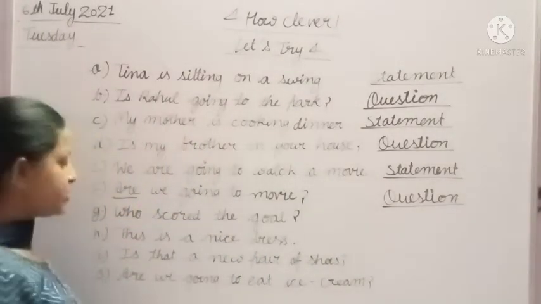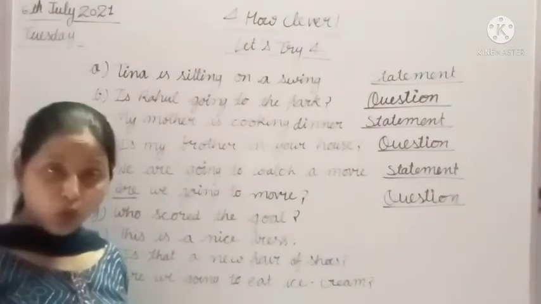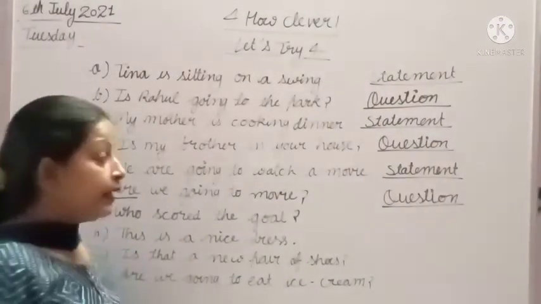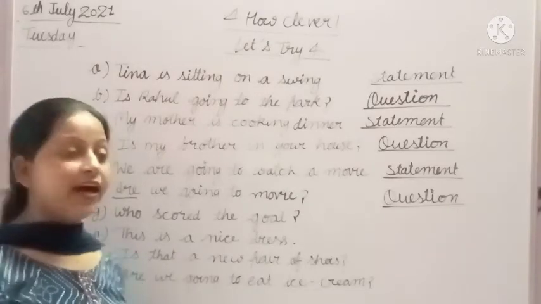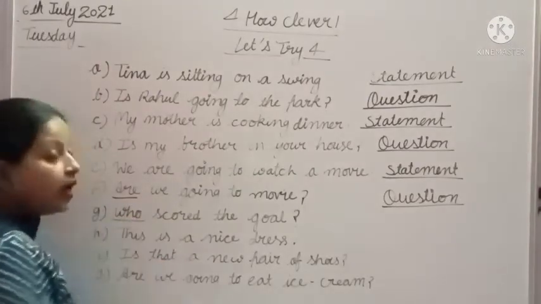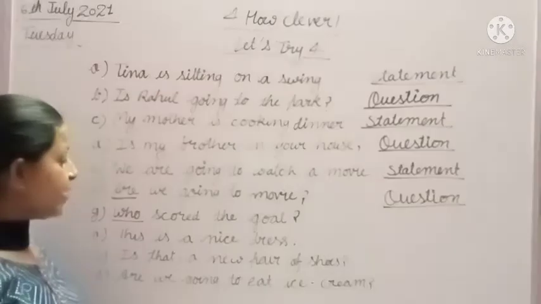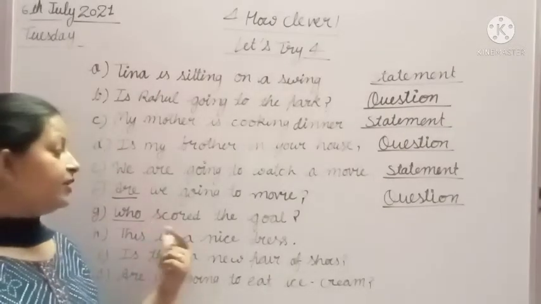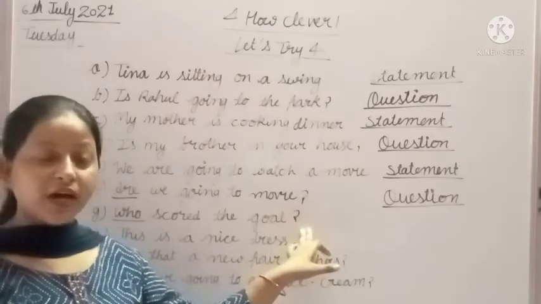Now we will read the next one. Who scored the goal? In this sentence, we have a question word. What is a question word? Yes, who is a question word. That's why it is a question, and this sentence ends with a question mark.